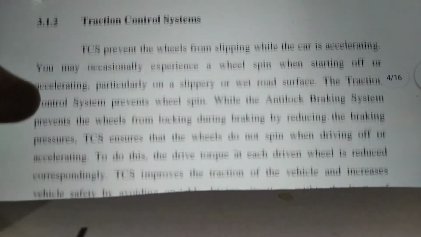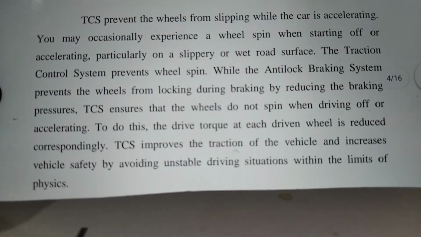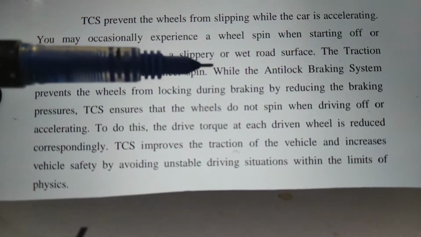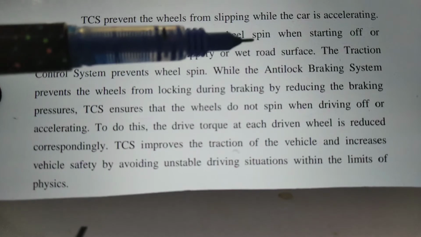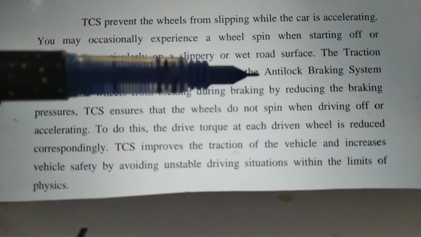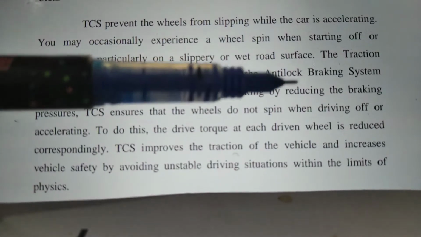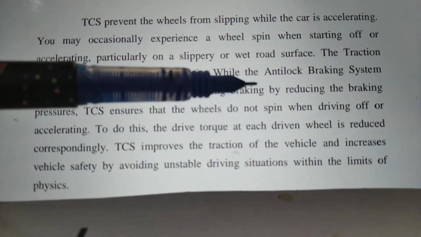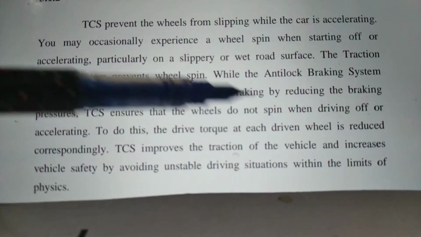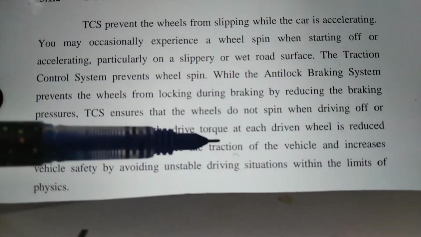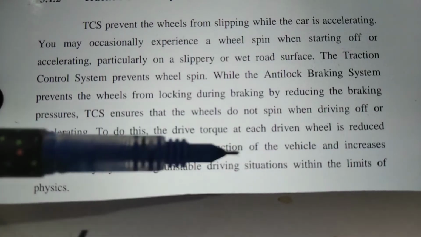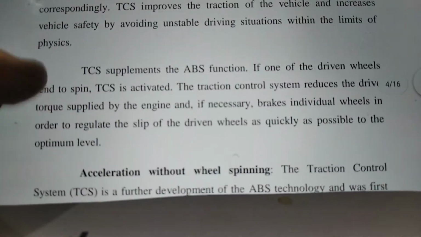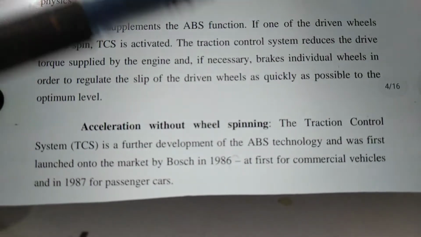Now the next component is the traction control system. It is also used while the car is accelerating. You may occasionally experience wheel spin when starting off and accelerating, particularly on slippery road surfaces. Now this TCS, traction control system, prevents wheel spinning, while the anti-lock braking system prevents wheel skidding. TCS ensures that the wheels do not spin while driving off. Now TCS supplements the ABS function.